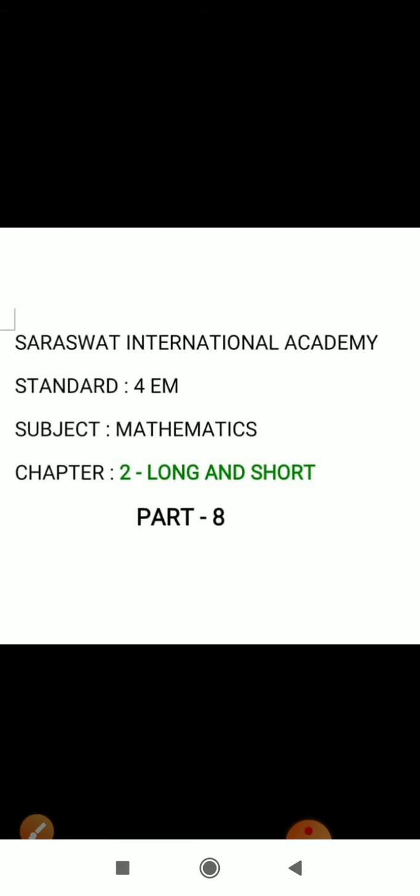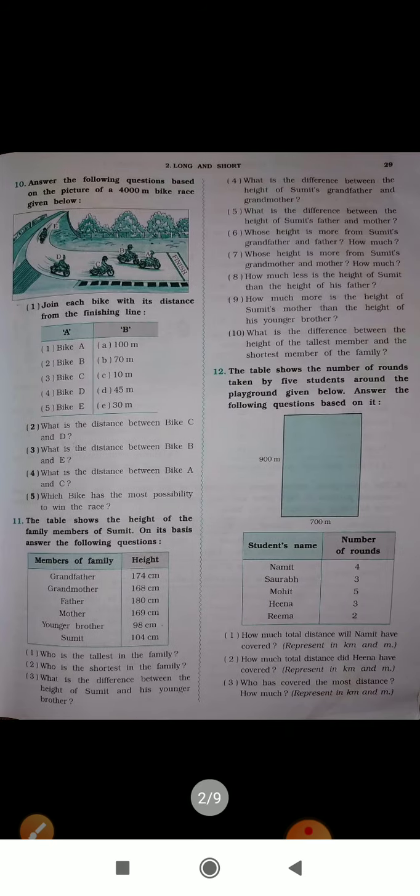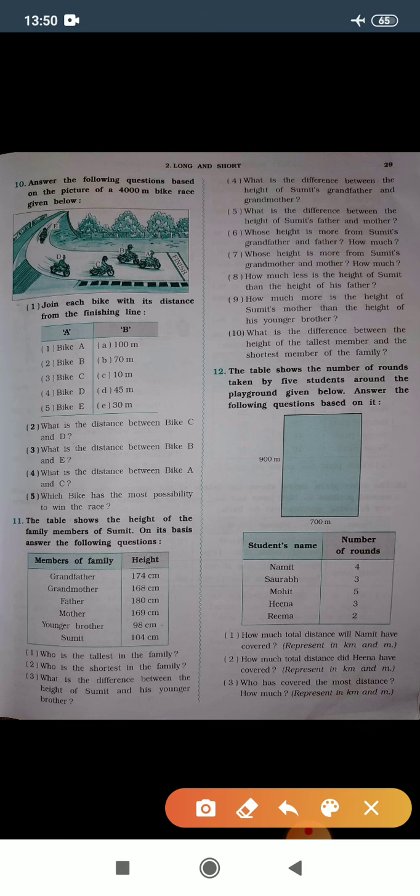Here we are going to continue chapter number 2, Long and Short, part 8. In this part, we are going to study question number 12. In the last part, we did question number 10 and 11. So today we are going to solve question number 12 from this page. Let's read.